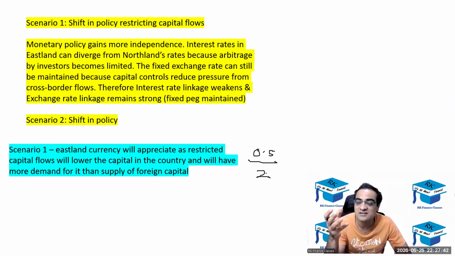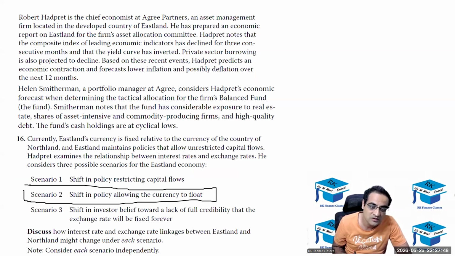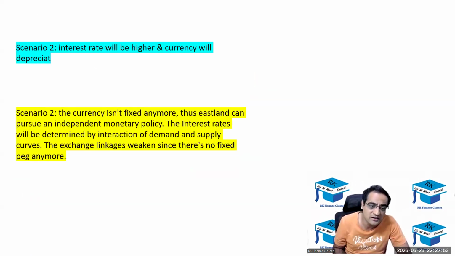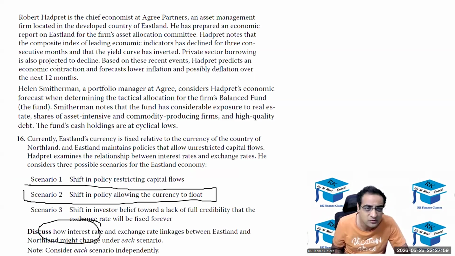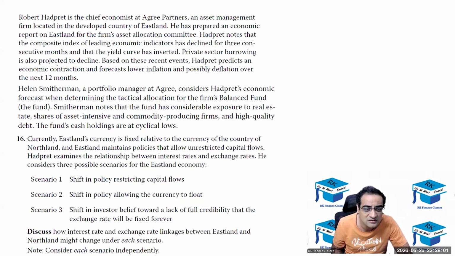And because of that, the interest rates could be different because they ask about the interest rates. So the interest in two countries could be different. Interest rates will be higher and currency will depreciate. कहाँ से पता, मतलब कैसे तुम लोग अज्यूम करो कि इस कंट्री का इंटरेस्ट हायर था? They have written ऊपर के economy is in contractionary phase in the first para का last line, economic contraction and forecasting low inflation.